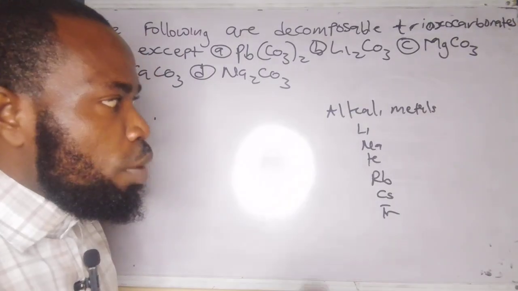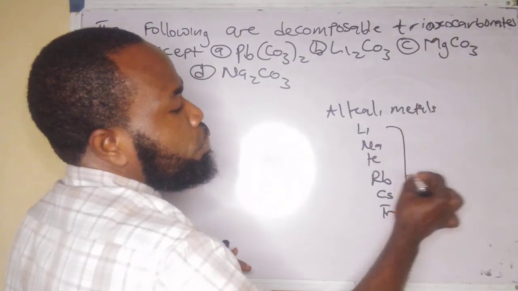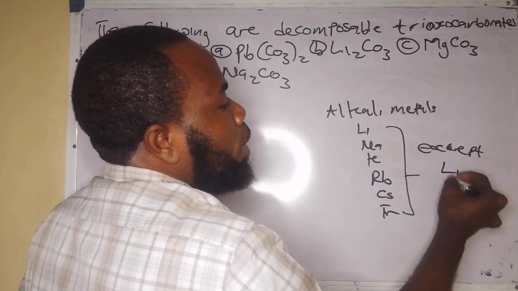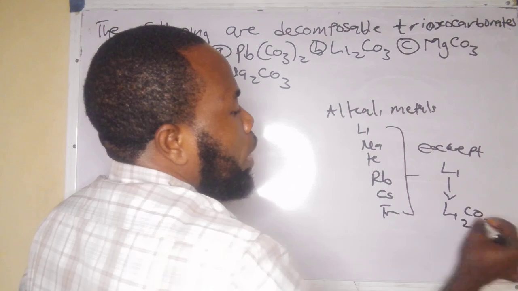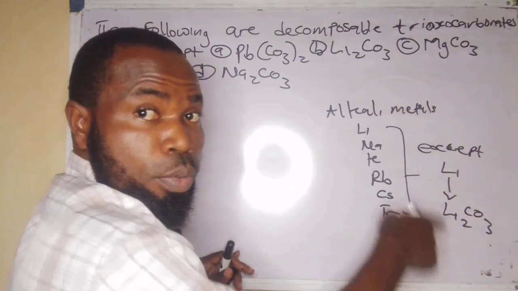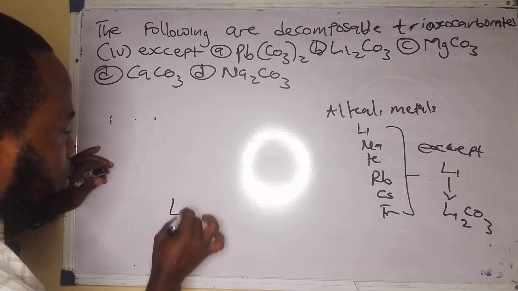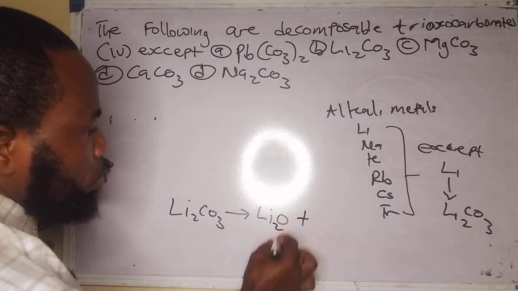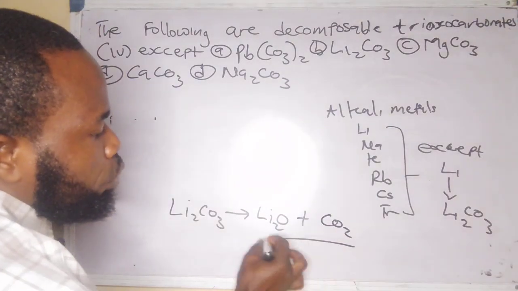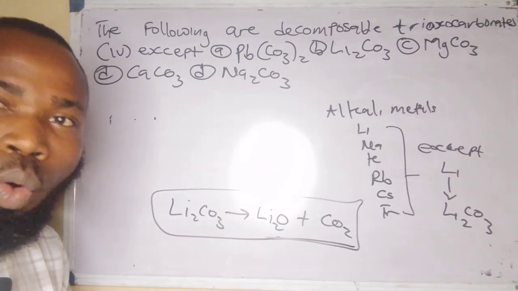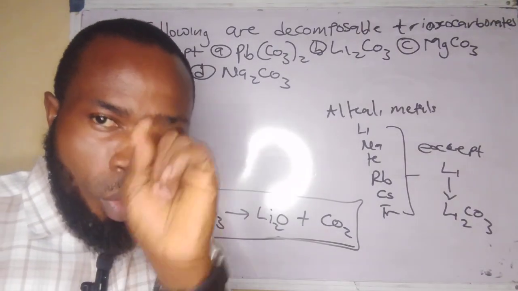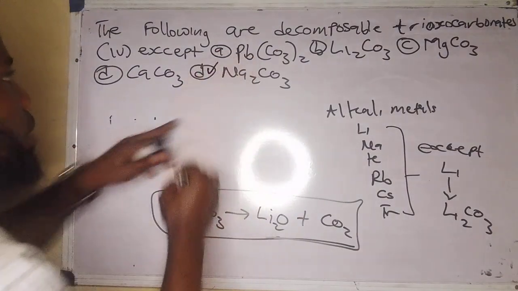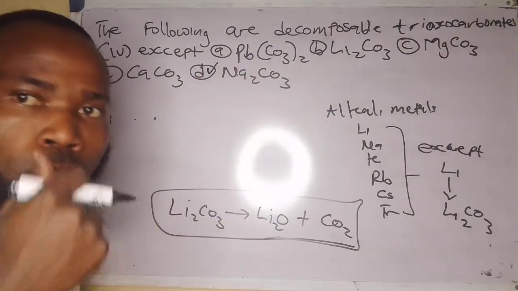So that means trioxocarbonates formed from these alkali metals are stable to heat, except the trioxocarbonate of what? Of lithium. That means lithium trioxocarbonate is decomposed on heating. If lithium trioxocarbonate is heated, I'm going to get lithium oxide plus CO2. This will be my product. This is the only trioxocarbonate of alkali metals that decomposes on heating. So obviously my answer here is D. Sodium trioxocarbonate does not decompose on heating.